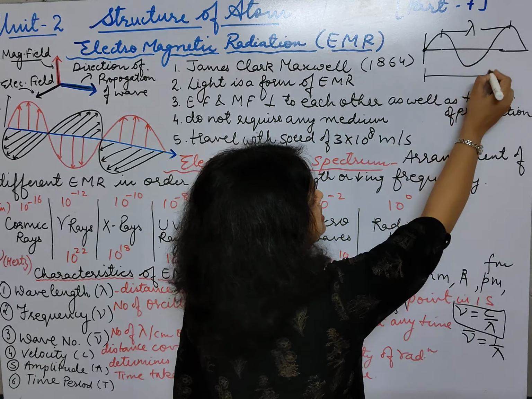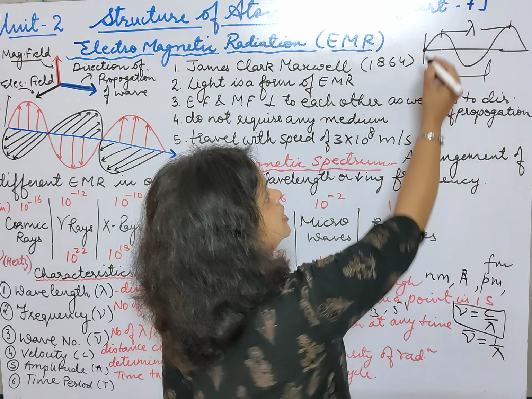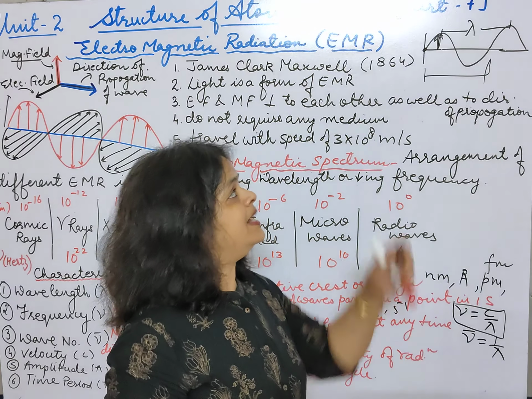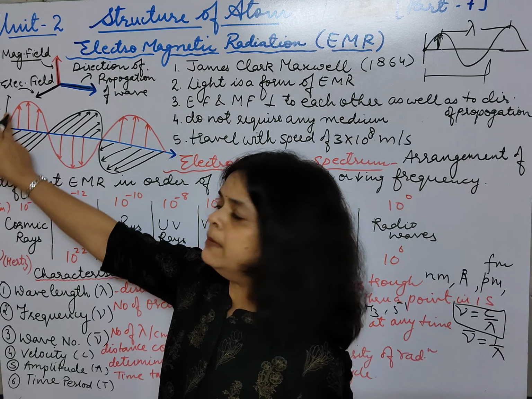So we had already discussed, this is the one complete wave, one complete oscillation, और ये जो maximum distance travel करेगा towards one side, that is called as amplitude. Here I had mentioned this is the amplitude.